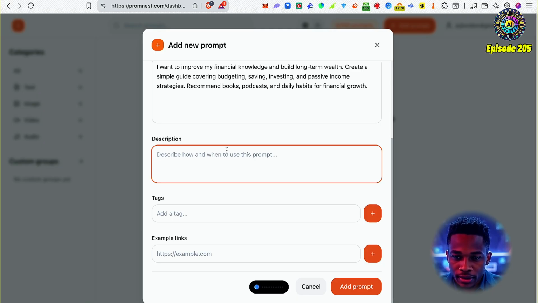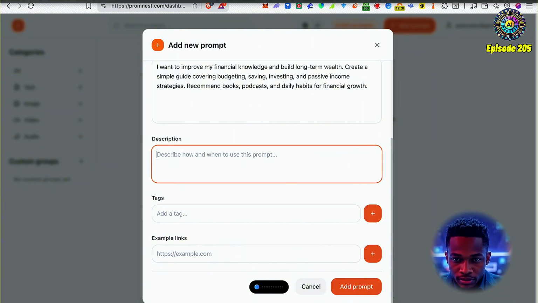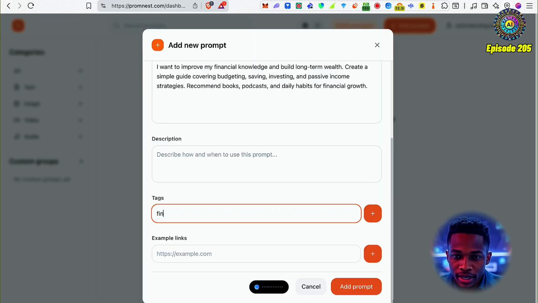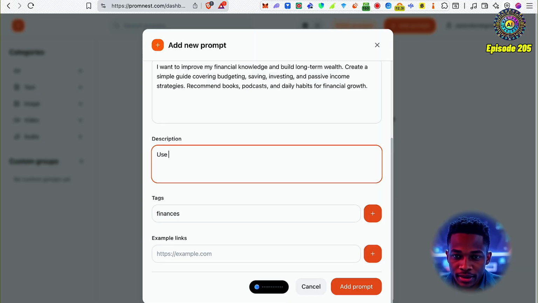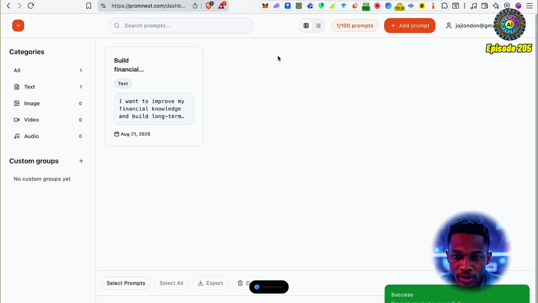Okay, should load any second now. Anyway, in the tags, I'm going to put finances. I'll just type this out. Use this when you're looking to improve your level of financial intelligence. Cool. So I'm just going to click add prompt. Cool. And we've got that prompt created successfully.